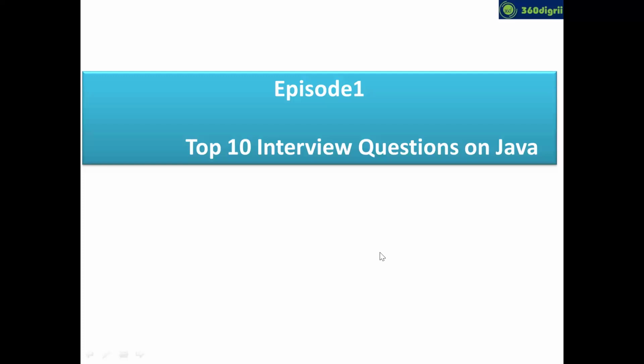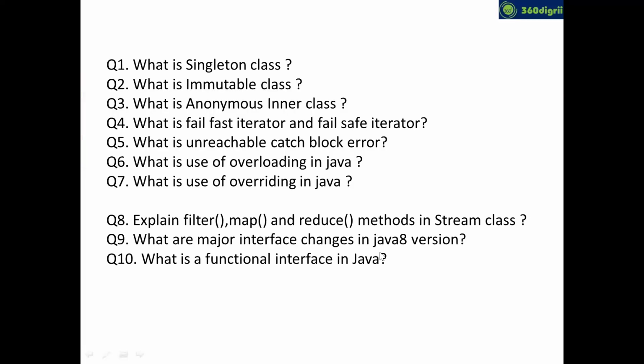Okay, fine. So guys, these are the 10 questions I was supposed to plan. The first one is, what is singleton class? What is immutable class? What is anonymous inner class? What are fail-fast iterators and fail-safe iterators? And what is unreachable catch block? Use of overloading and overriding. That's not the definition, the real-time use case of overloading and overriding. And the last three are from Java 8. You can see the filter, map, reduce use in streams, the major changes in interfaces, and the functional interfaces concepts. So those are the 10 questions I was planning.